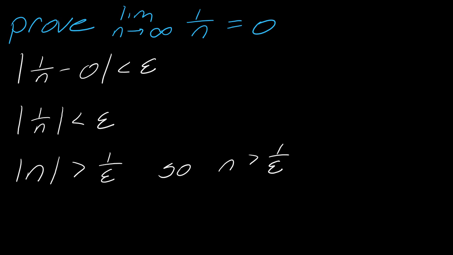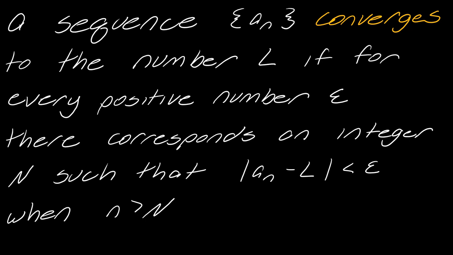And again, I know it's always a dense thing to look at, so I like to point it out over and over again. But this is really the heart of what this is trying to get at: if you can determine what is that number that little n has to get over, then you have fulfilled the definition. And so we have done that, so we are good to go.